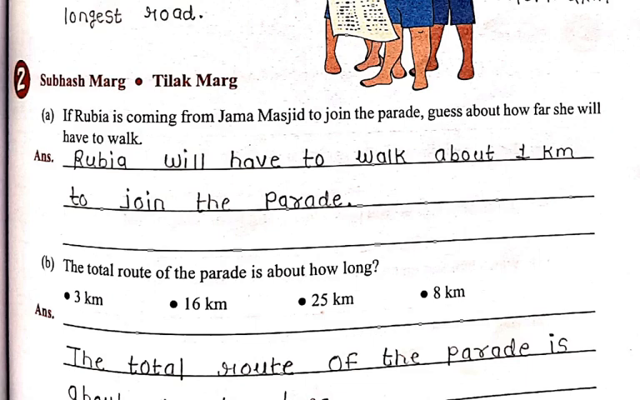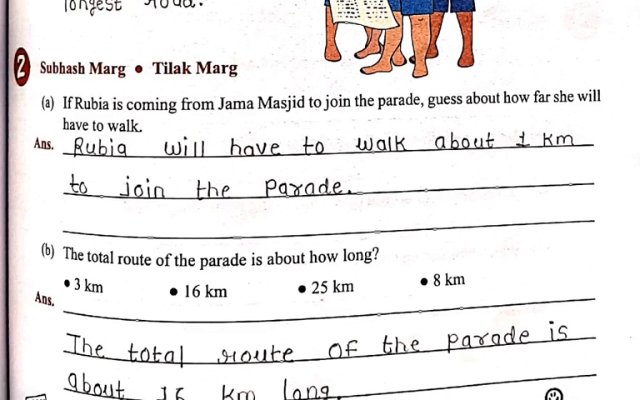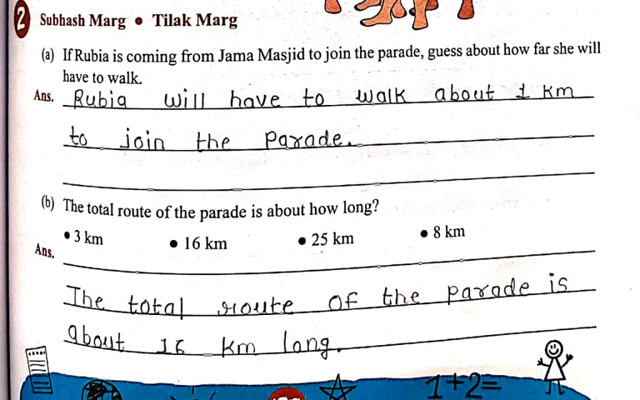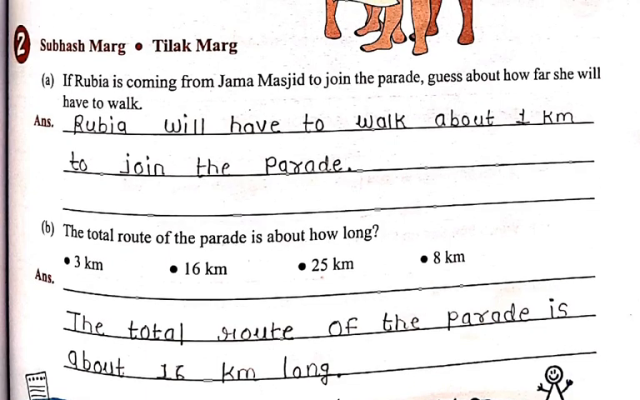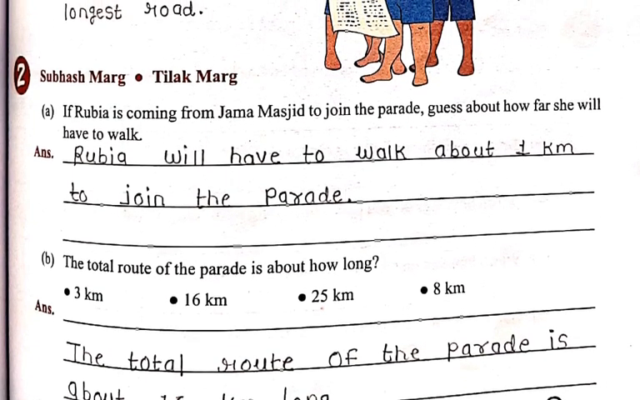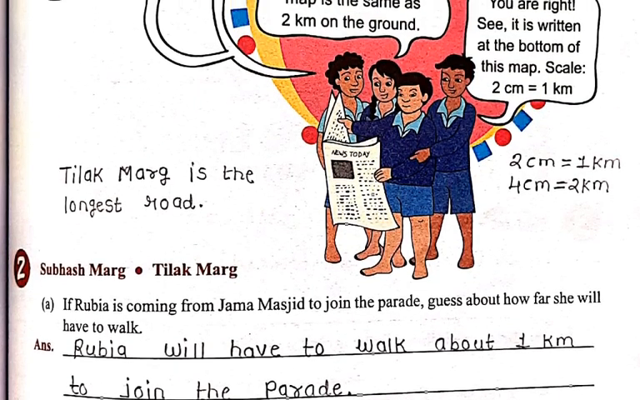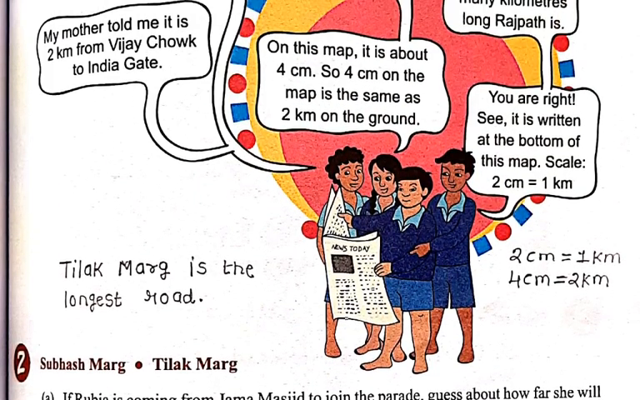Next one is: the total route of the parade is about how long? The total route of the parade is about 60 kilometers long. By using the centimeter scale we have to measure it. This is a very simple question, a very general thing about mapping your way.